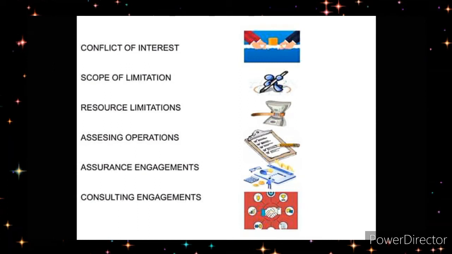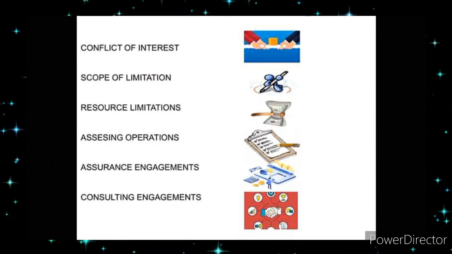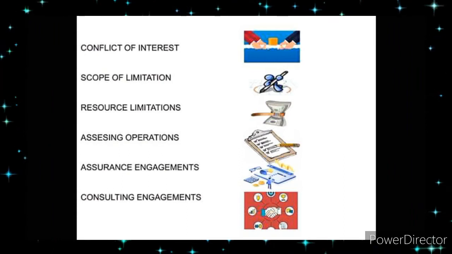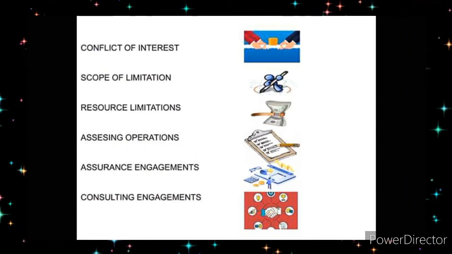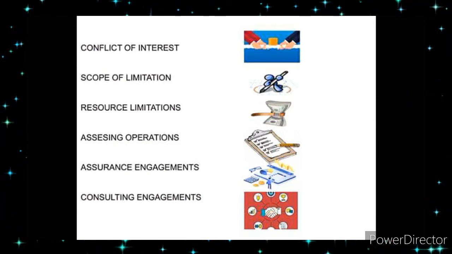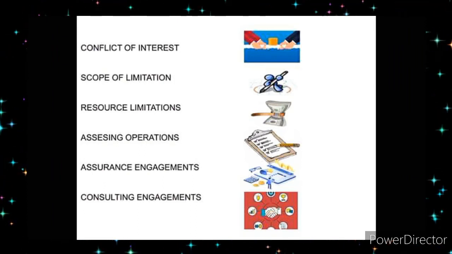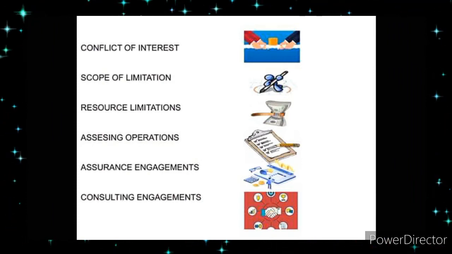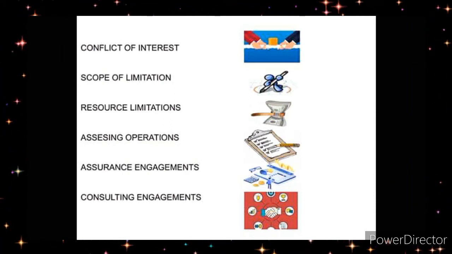Common impairments include a personal conflict of interest, a scope limitation including a restriction of access to records, personnel or properties, resource limitations which include funding limitations, situations where the auditor is assessing operations for which they were previously responsible, and assurance engagements for functions over which the CAE has previously had responsibility. Lastly, consulting engagements in areas where assurance engagements are also performed. These common impairments will also be discussed in the next part of the report.